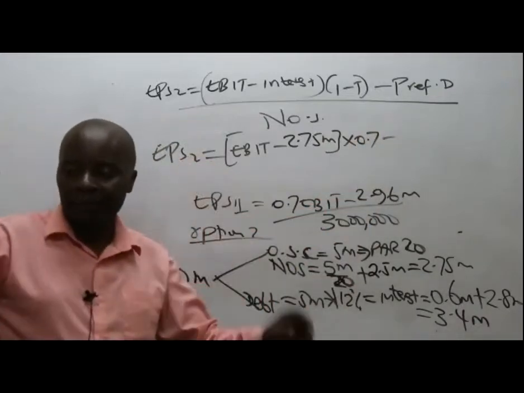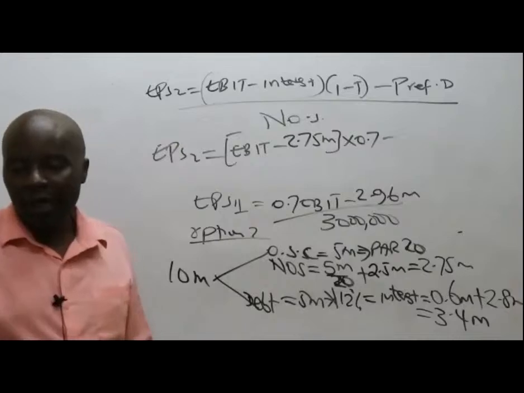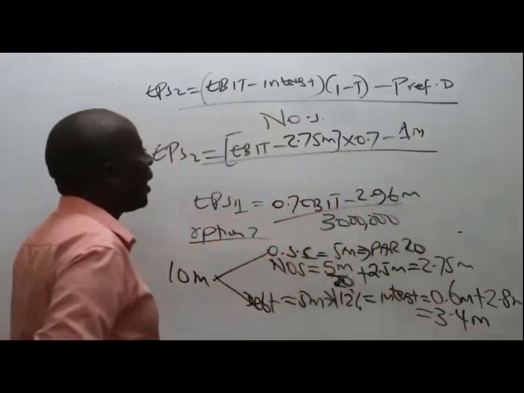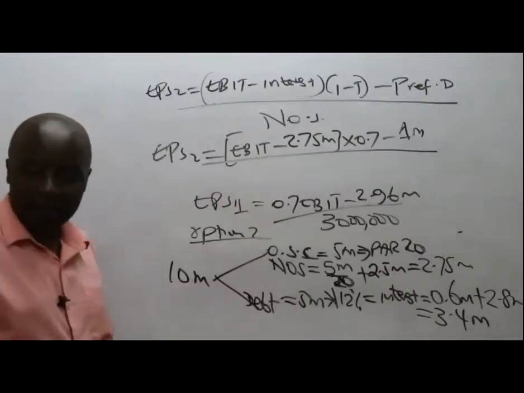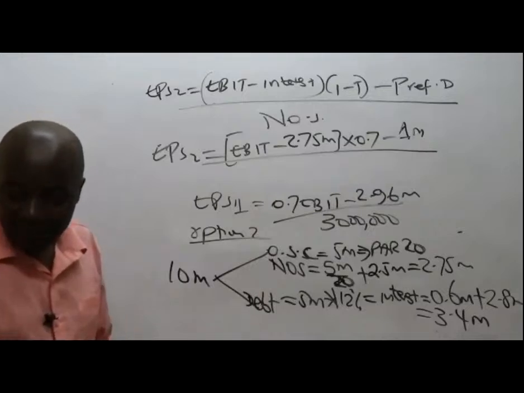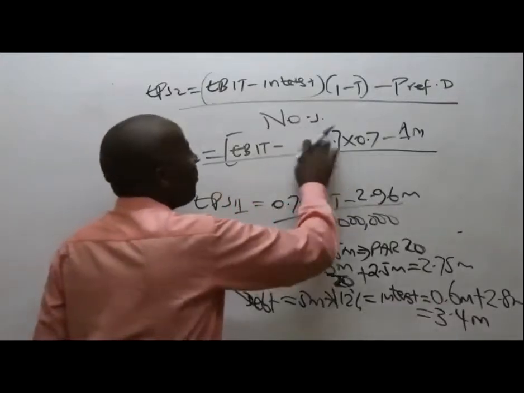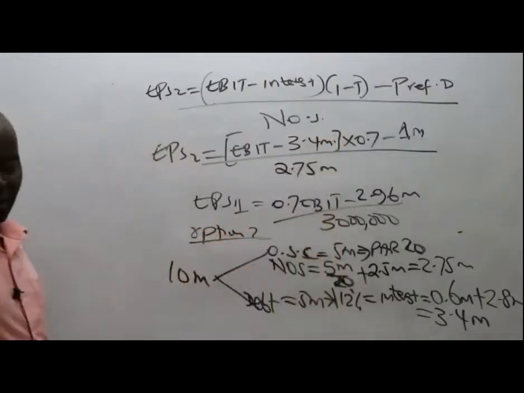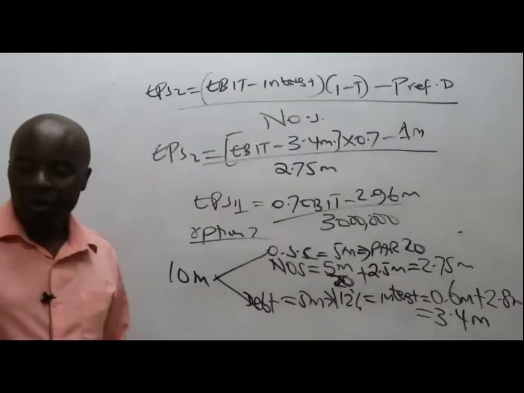Unfortunately, I've forgotten mine. What was the total preference dividend? Not 3.4, 1 million. The total preference dividend is 1 million, divided by number of ordinary shares, which is how many? Number of ordinary shares. Interest, I'm told, is 3.4. Number of ordinary shares is 2.75 million.